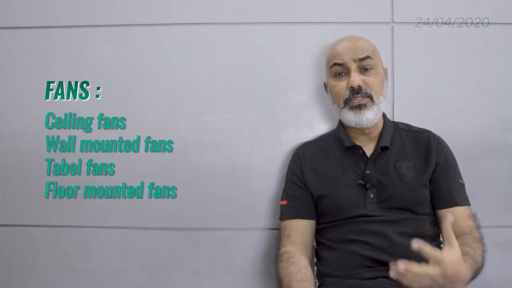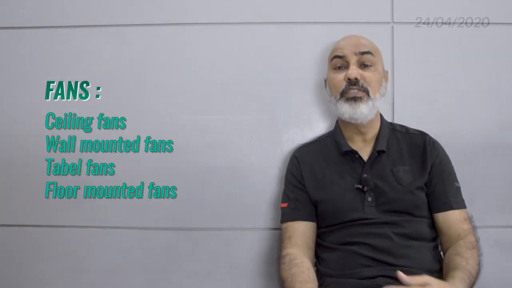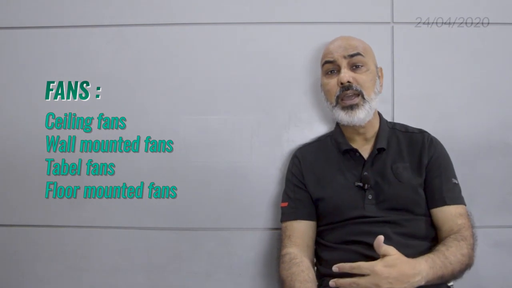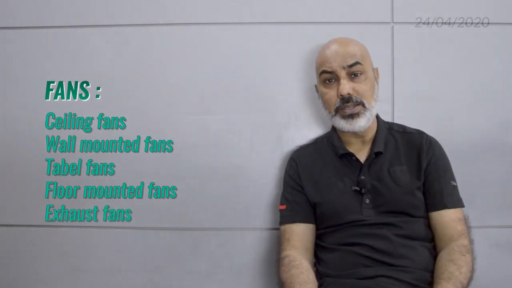Fans, everyone knows, when I use fans, it's a better way of getting in air, and at the same time I can remove air also. I have ceiling fans, wall mounted fans, table fans, floor mounted fans, and then to remove air I have exhaust fans.